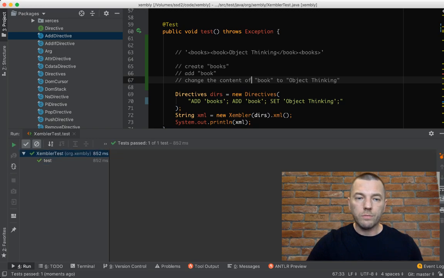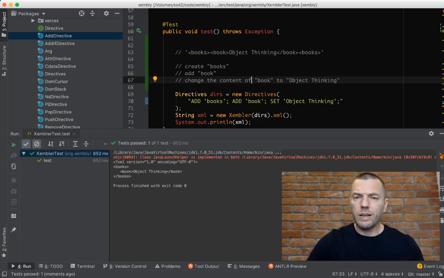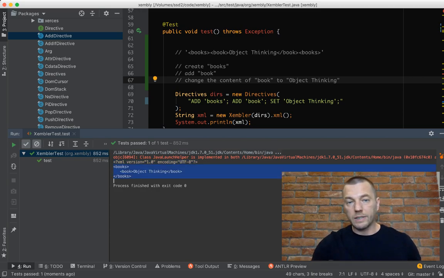Yeah, here it comes. You see? I don't know what this red line means, some bug in my IntelliJ. So here's the document. That's the preamble of the document. Don't pay attention to it. It's for any XML document. And then goes books. You see it's properly formatted, so it is indented right. And there's a book, and that's the value of the book. You see how simple it is.